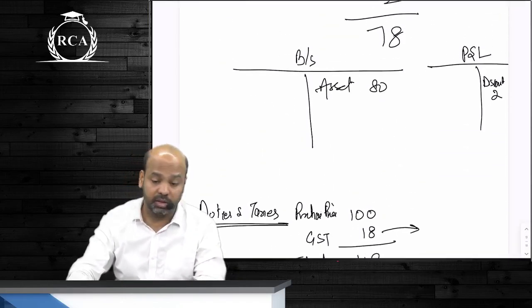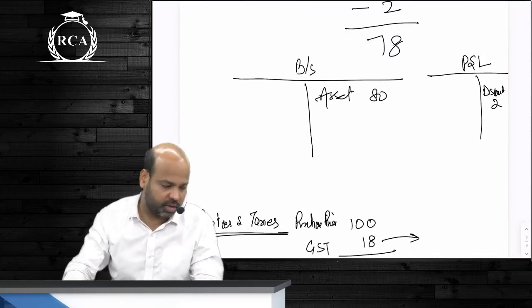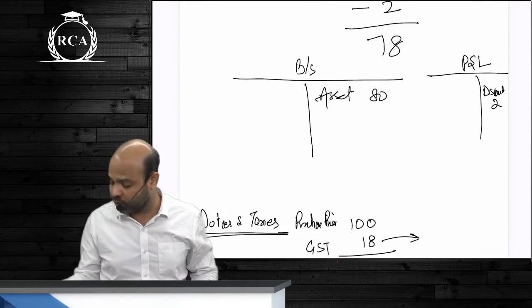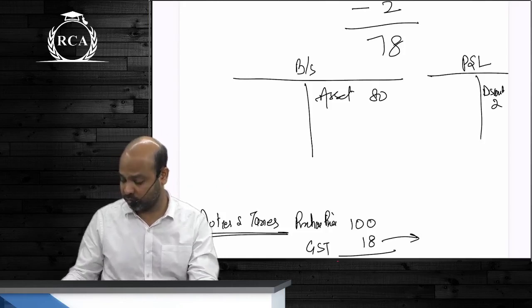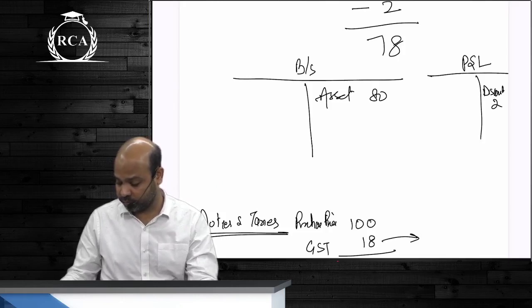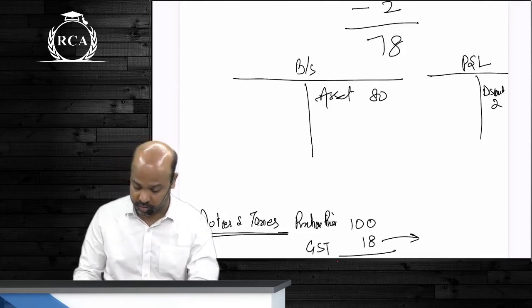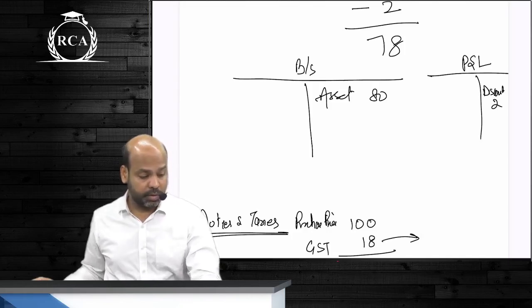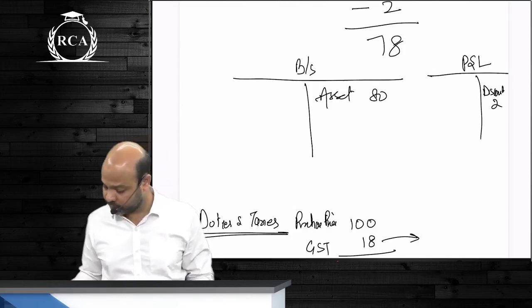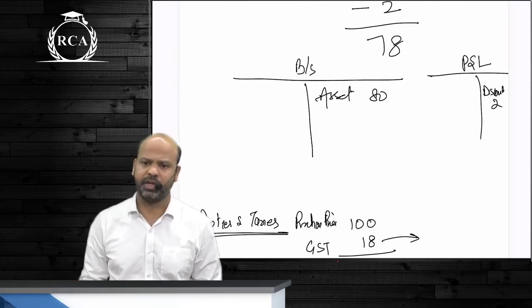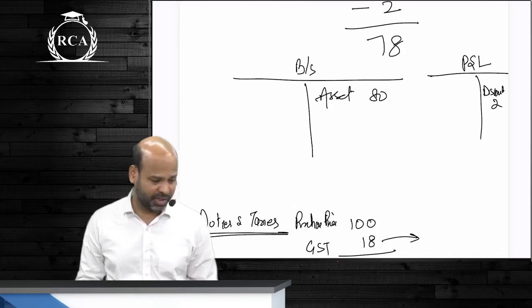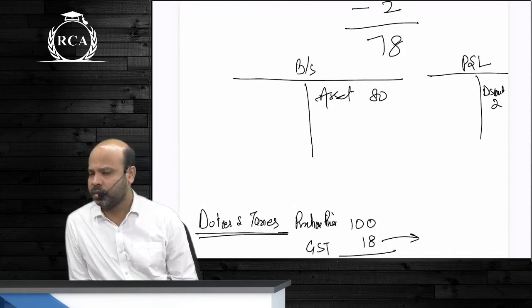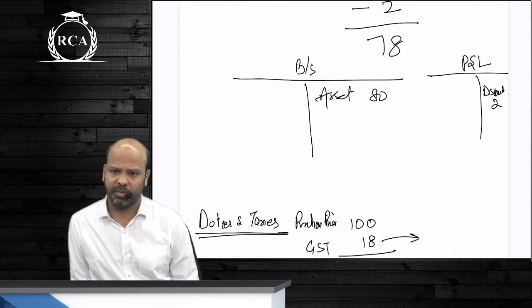Side heading beta kya tha? Cost of an asset. The cost of an asset includes the basic purchase price, brokerage,